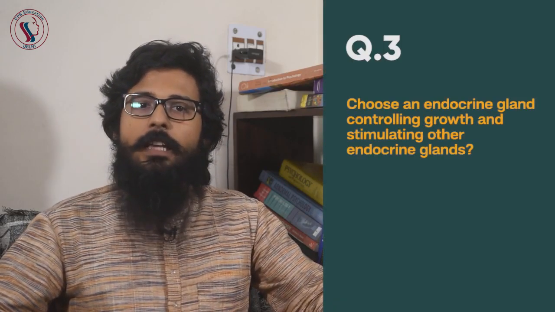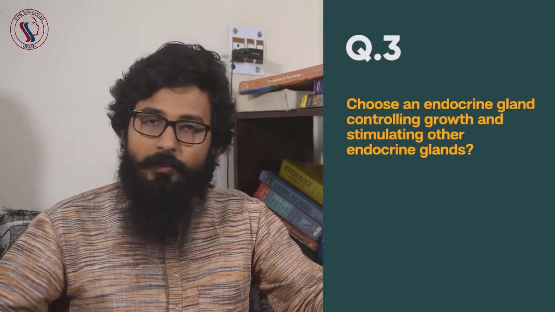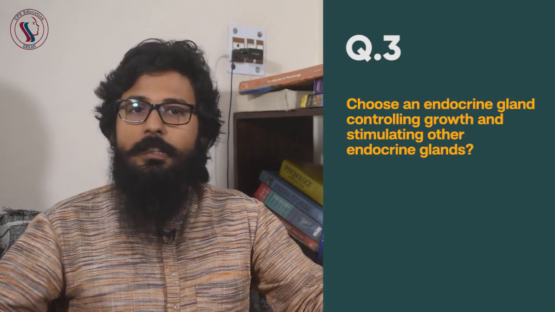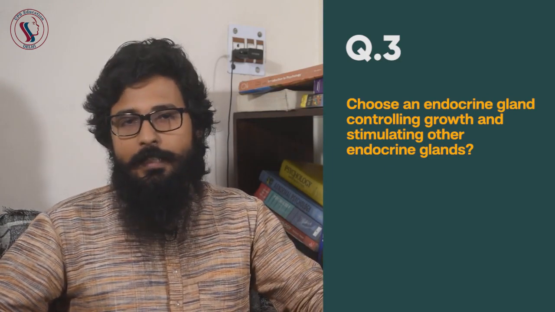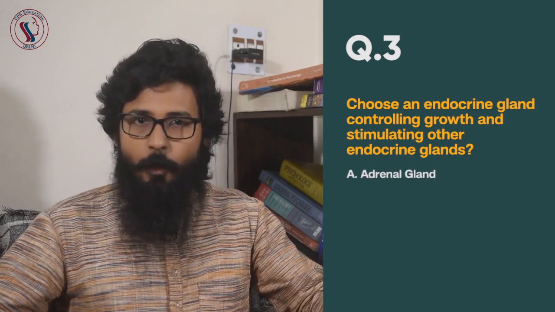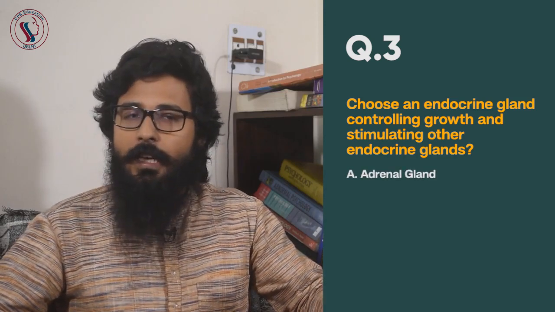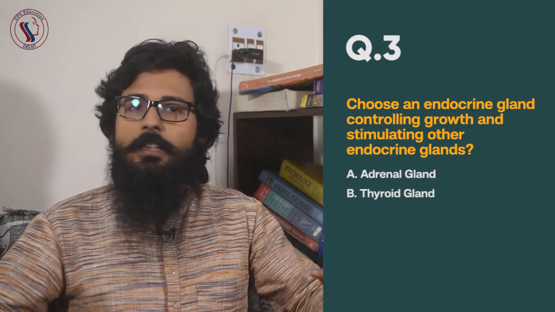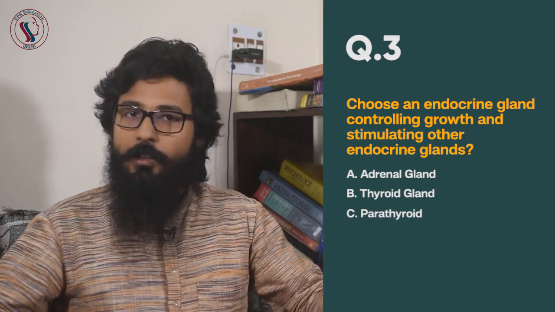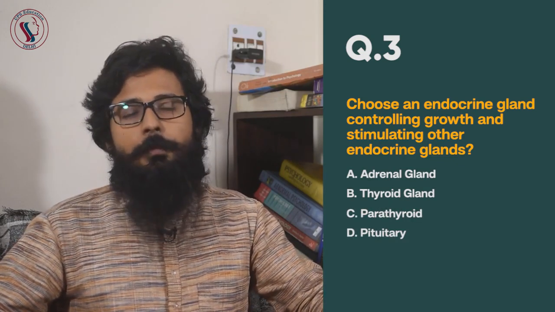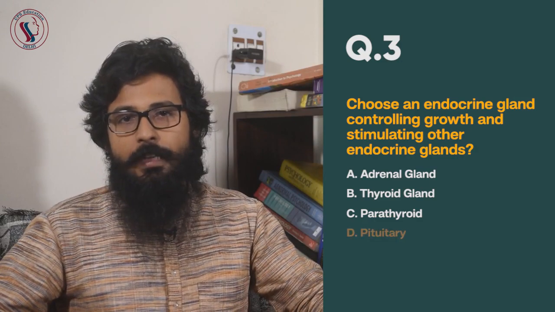Question number 3. Choose an endocrine gland controlling growth and stimulating other endocrine glands. Option A is adrenal gland. Option B, thyroid gland. Option C, parathyroid. And D is pituitary gland. And the correct answer is D, right?